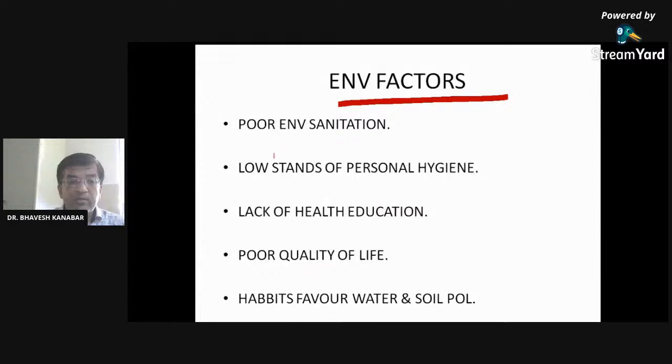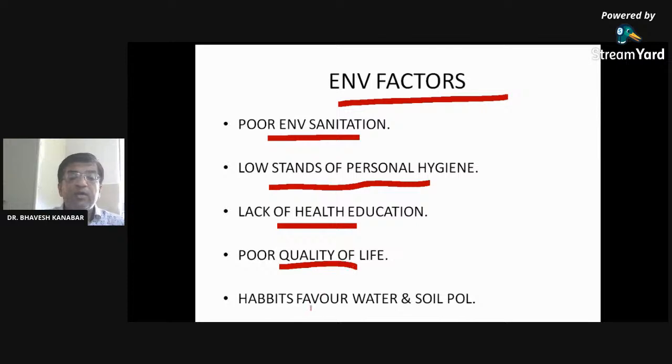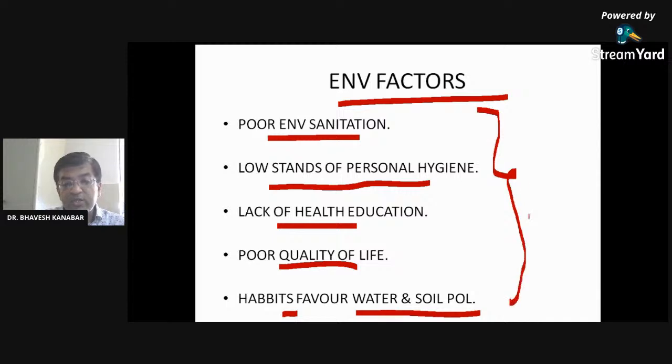Environmental factors. What are the factors which can lead to cholera? Poor environmental sanitation, low standards of personal hygiene, lack of health education, poor quality of life, habits which favor water or soil pollution. So all the insanitation, uncleanliness, lack of hygiene, all these poor environmental conditions can lead to cholera.